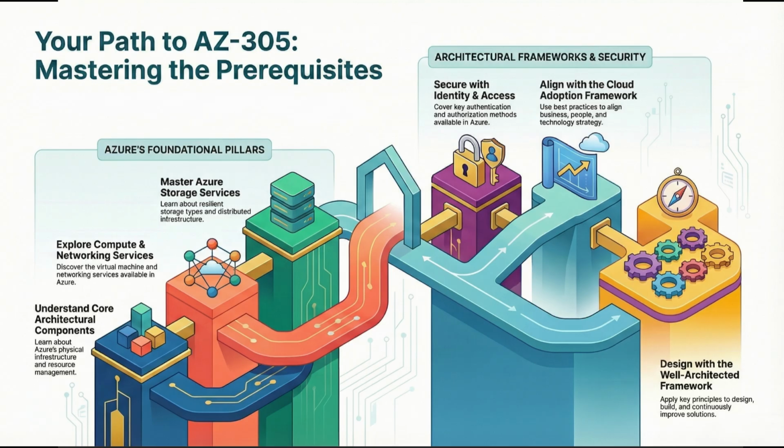Our goal over the next six modules is to move beyond basic definitions and explore how to design resilient, secure, and strategically aligned systems. We'll start with the core architecture components, where you will learn about Azure physical infrastructure and the mechanics of resource management. From there, we will dive into specifics of compute and networking services as well as Azure storage, where you will discover how our distributed infrastructure can be leveraged to make our data more resilient.